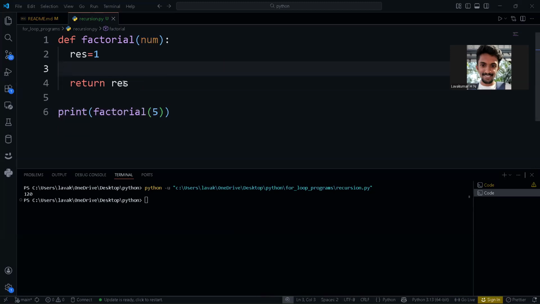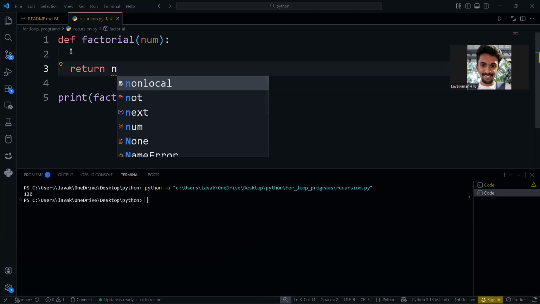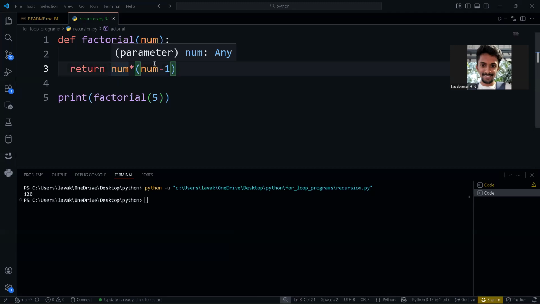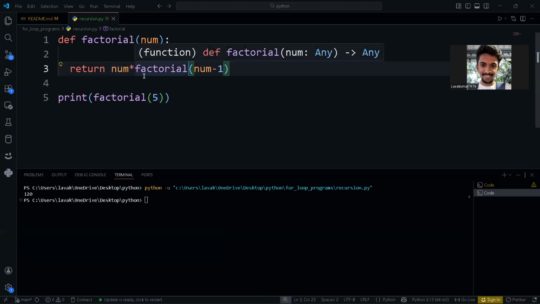I'm going to return num star, and num minus 1 is what we pass. So you're going to call factorial of num minus 1. Here you need to use this factorial method, factorial of num minus 1.